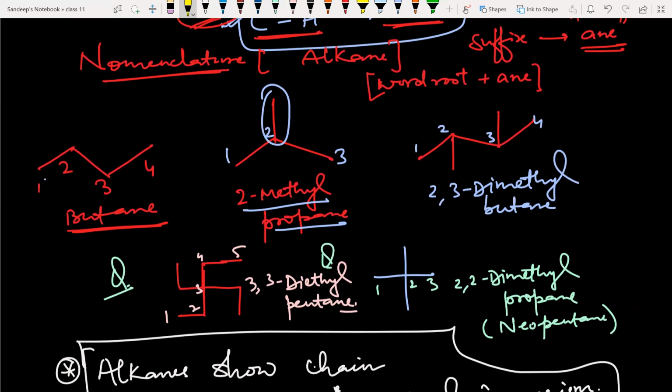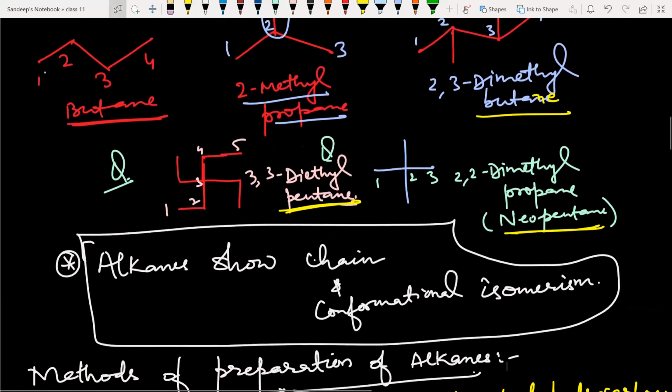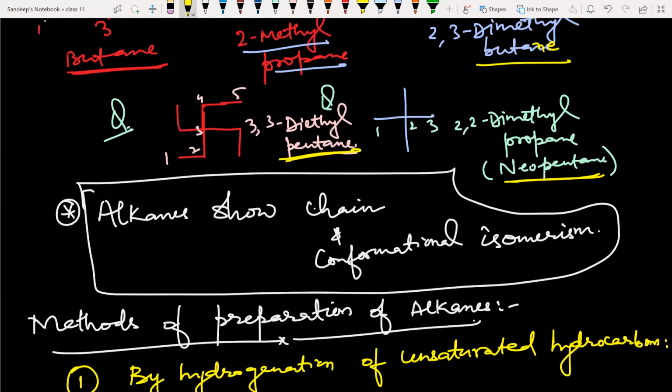on that, you will find that it is 2,3-dimethyl butane. If you have this cross sign, then it is 3,3-diethyl pentane. If you have this cross sign, then it is 2,2-dimethyl propane. The common name is neopentane. Now coming to isomerism in alkane, so mostly chain isomerism and conformational isomerism, which will be discussed in detail.